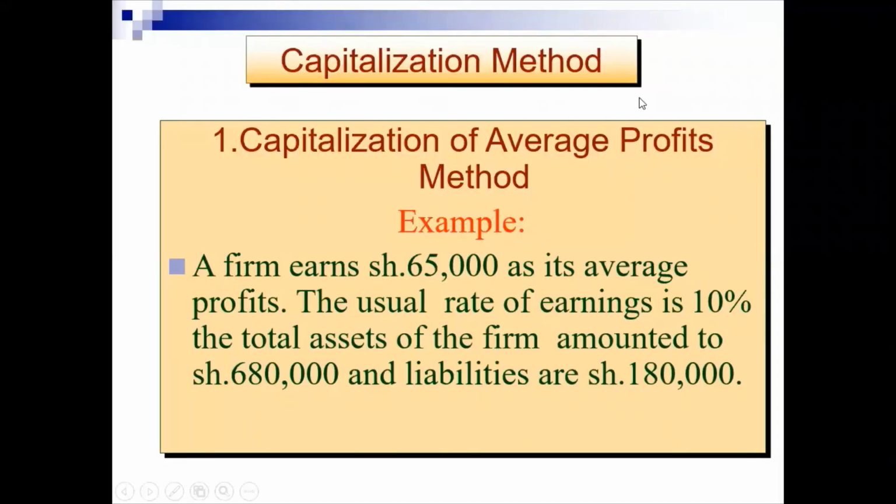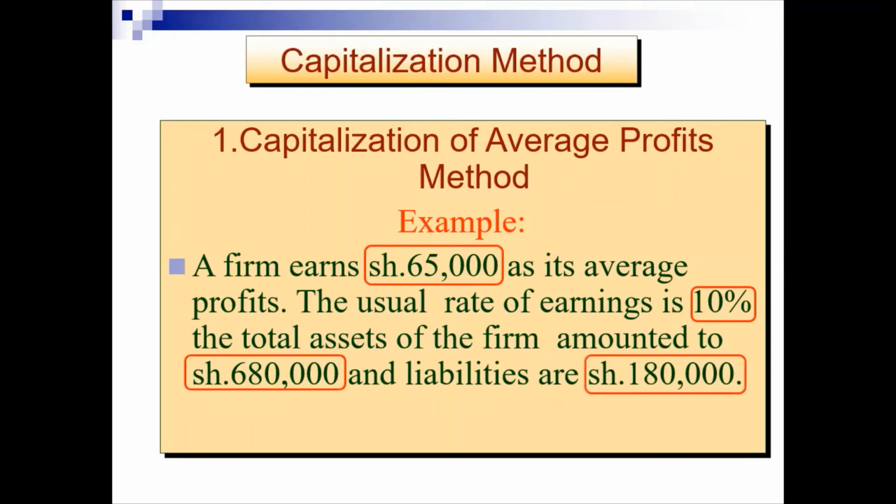To illustrate this method, let us take this example. Assuming that a firm earns 65,000 as average profit, the usual rate of return is 10%. The net assets of the firm amount to 68,000, and the liabilities are 180,000.